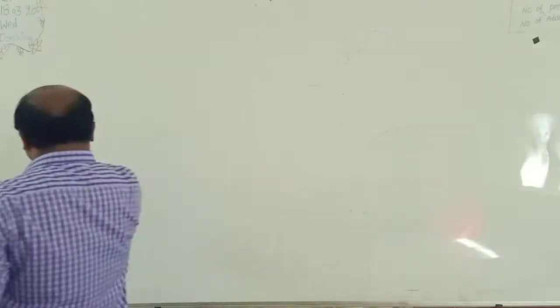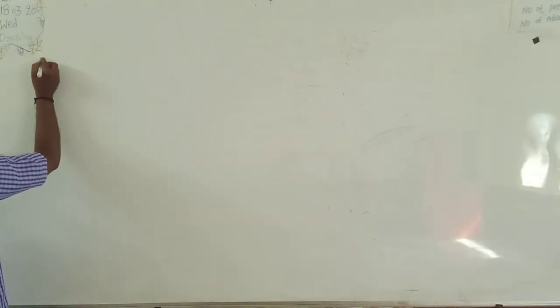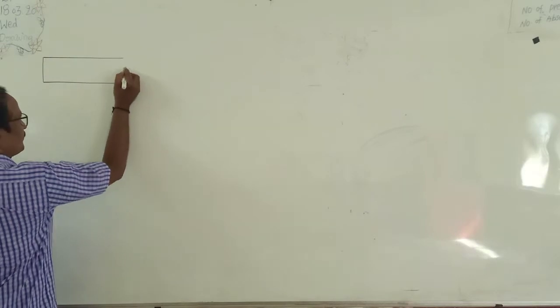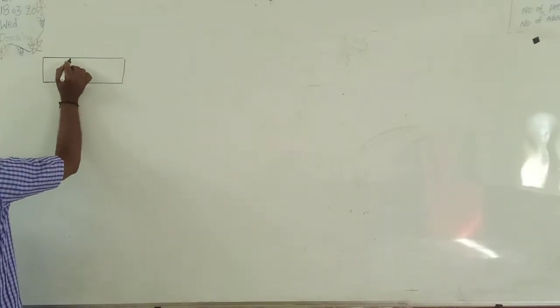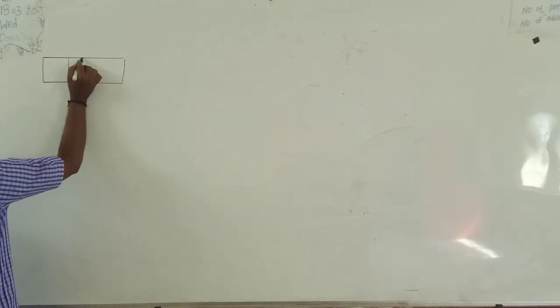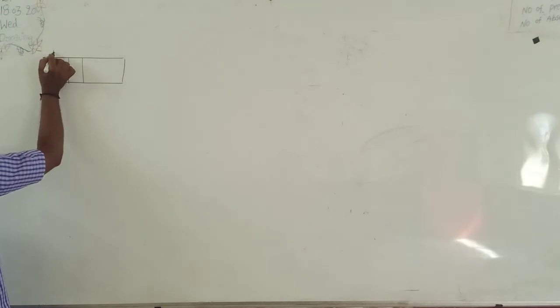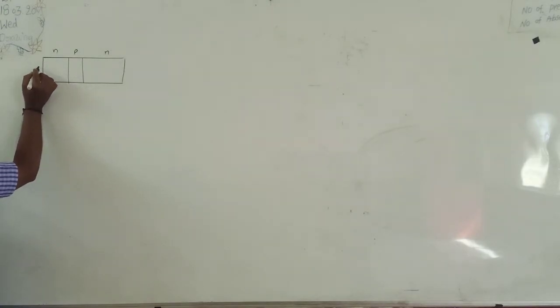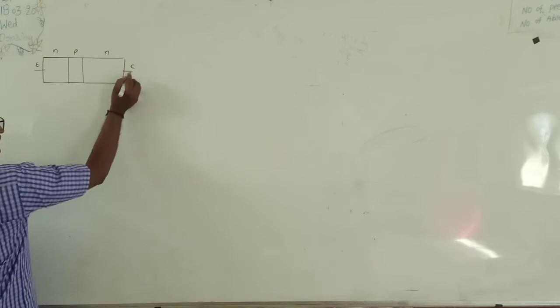Suppose here, this is one transistor. This is called an NPN transistor. This is called the emitter and another region is known as the collector.